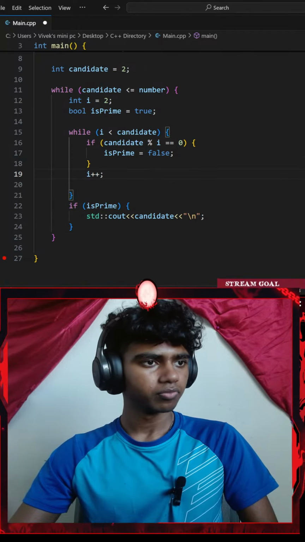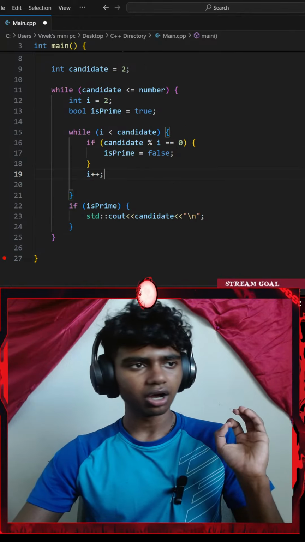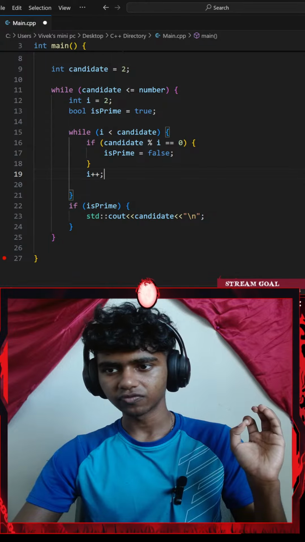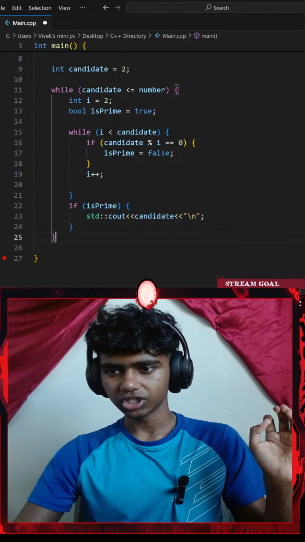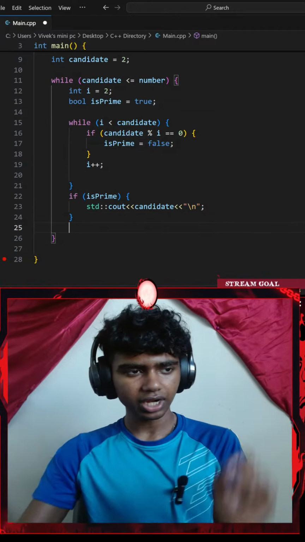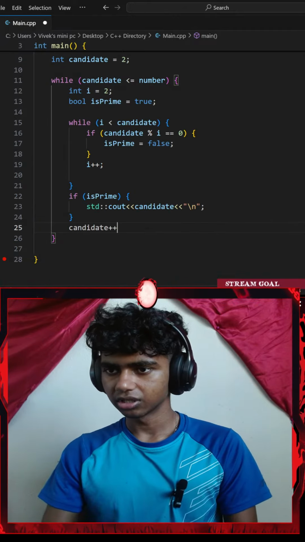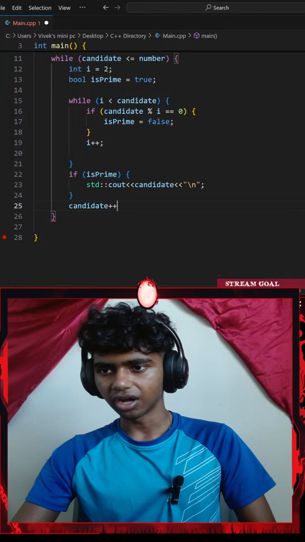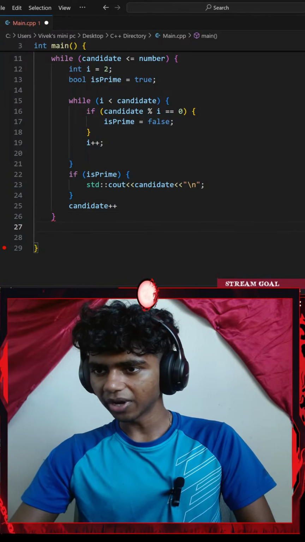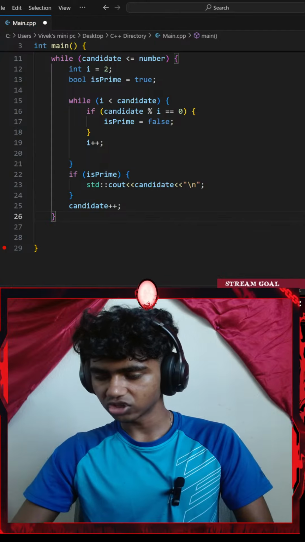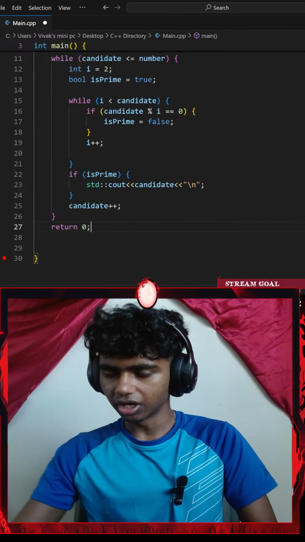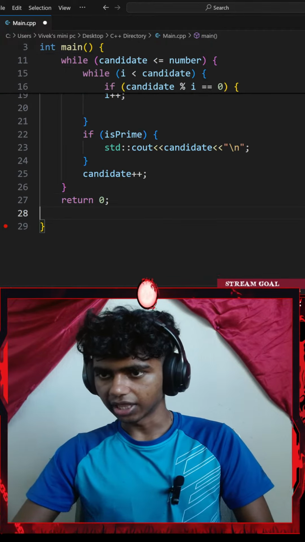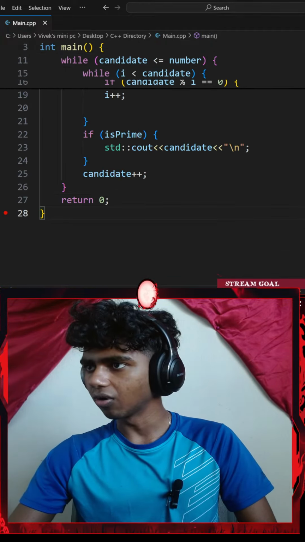Okay. And then after my is prime, right here, I go ahead and add a candidate plus plus. Then under that, after my while loop is over, so my while loop ends right here, I go ahead and return 0. Let me go with a Control S to save the code, run the command,